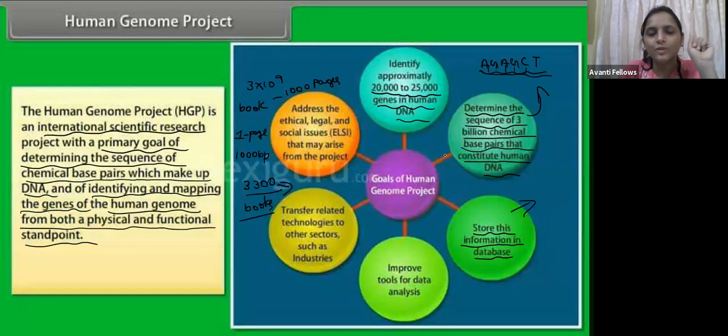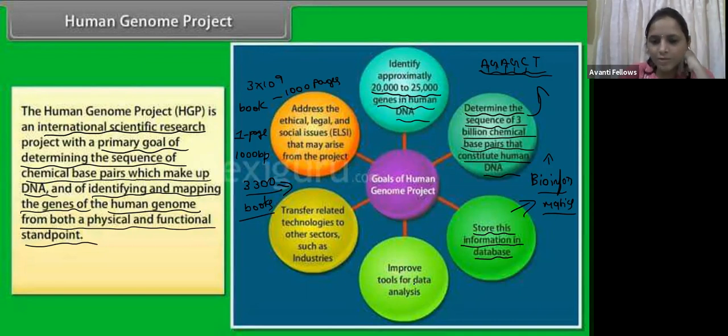For that, another field of biology came into existence and helped in the Human Genome Project. That was bioinformatics. Okay, guys, what does bioinformatics mean? The information and the gene sequences which we sequenced in the Human Genome Project were stored in the computer using bioinformatics principles. So that is also another goal of the Human Genome Project, storing the genetic information.